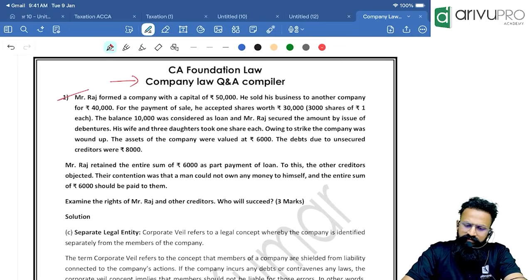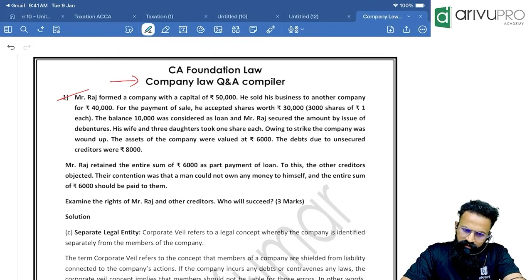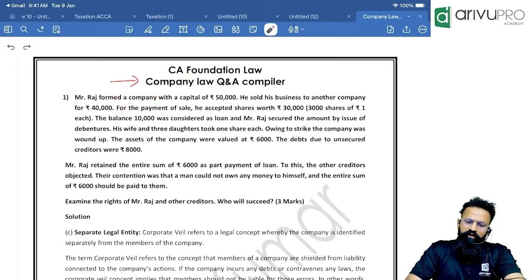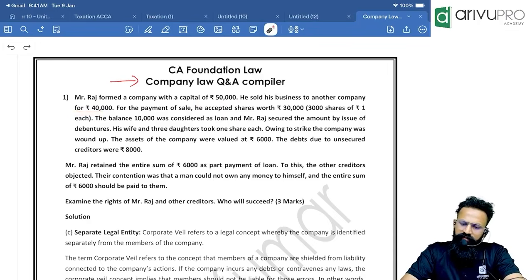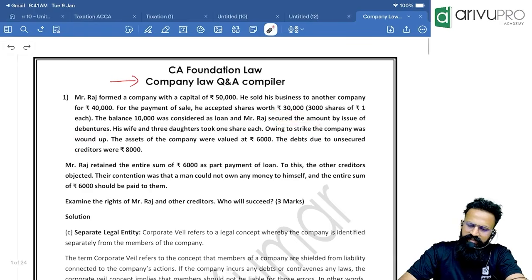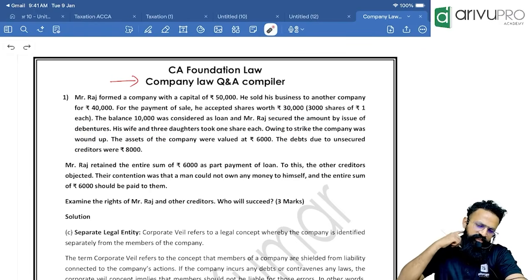Mr. Raj formed a company with a capital of 50,000. He sold his business to another company for 40,000. For the payment of sale, he accepted shares worth 30,000. The balance 10,000 was considered as loan, and Mr. Raj secured the amount by issue of debentures. His wife and 3 daughters took 1 share each.